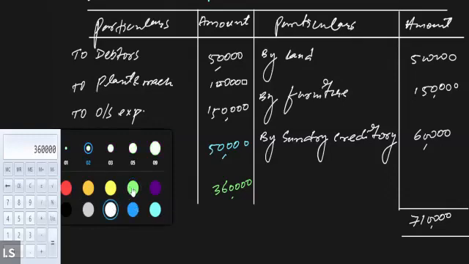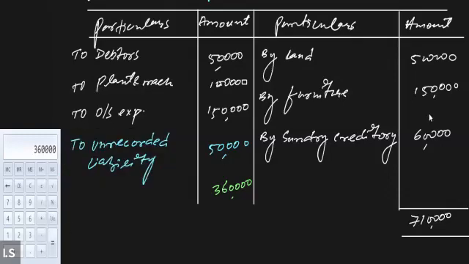This is actually profit. Since the credit side of the account is greater than the debit side, that means we are having profit on account of revaluation, right? After revaluing the assets and liabilities, we are having a surplus of 3,60,000 after adjusting all the losses: the reduction in the debtors, plant and machinery, outstanding expenses, and unrecorded liability. After covering all these losses, we are still left with 3,60,000 of profit. So this is our revaluation profit.